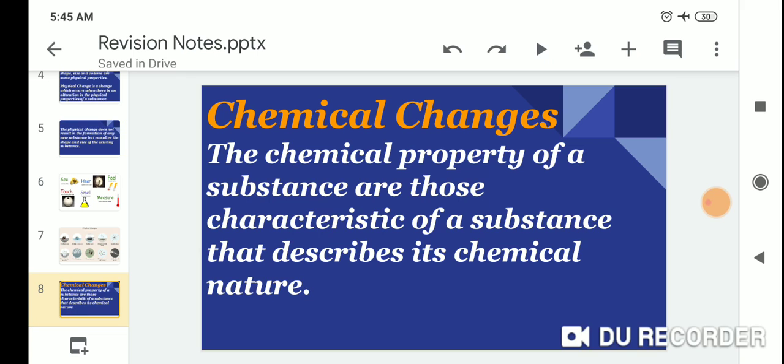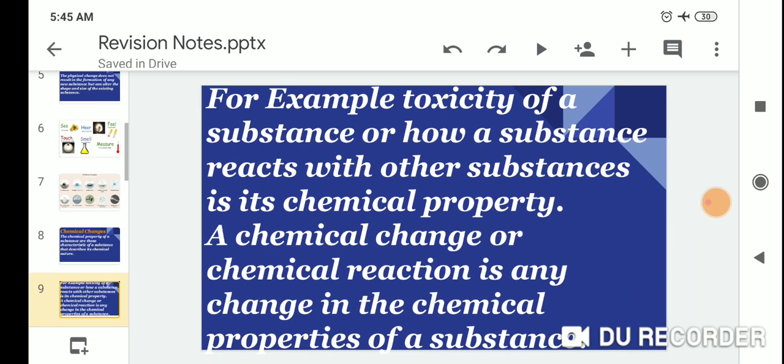Chemical changes: the chemical properties of a substance are the characteristics of the substance that describe its chemical nature. For example, toxicity of a substance or how a substance reacts with other substances is a chemical property. A chemical change or chemical reaction is any change in the chemical properties of the substance.